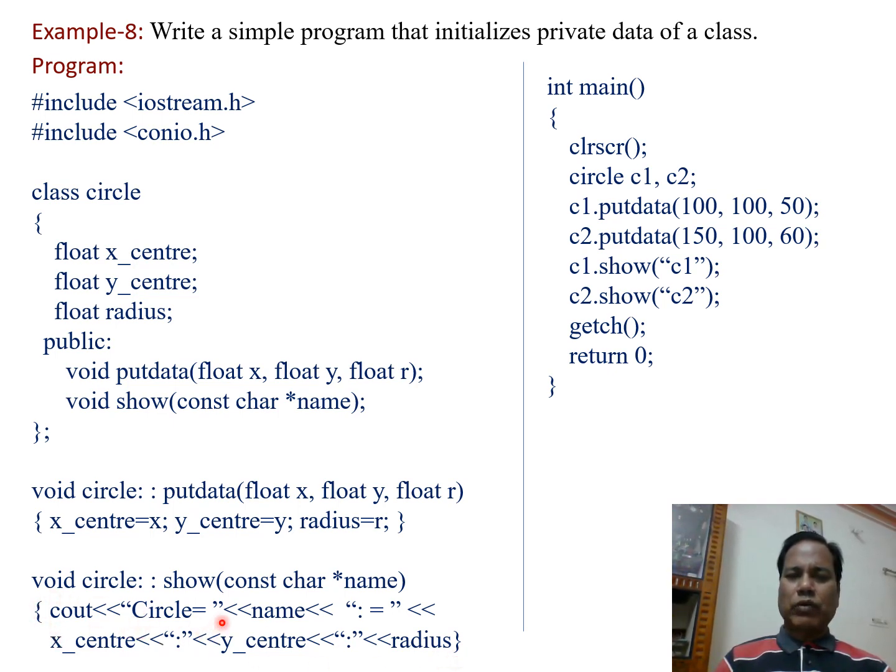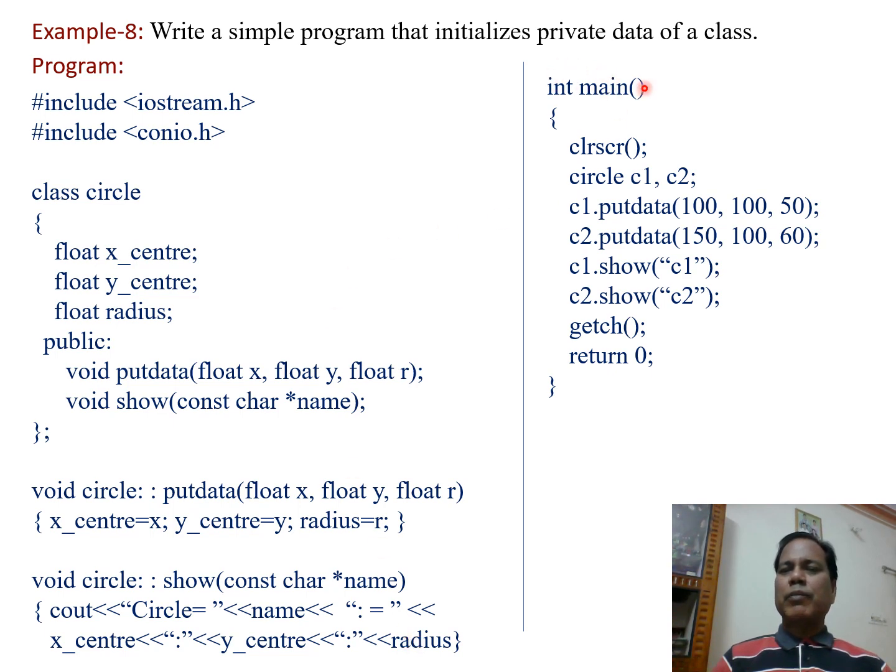Cout circle equal to the name of the circle is displayed here. Then using the insertion operator, a colon is printed and then the value of x center is printed, and again a colon is printed and then the value of y center is printed, and again after printing the colon the value of radius is printed.